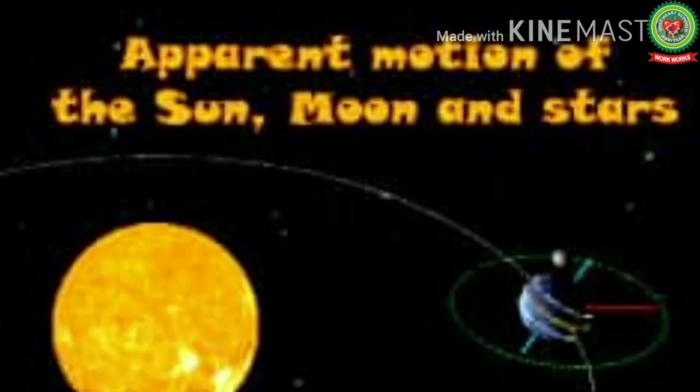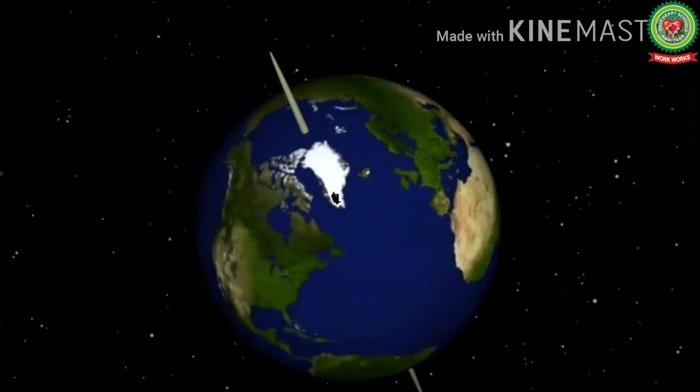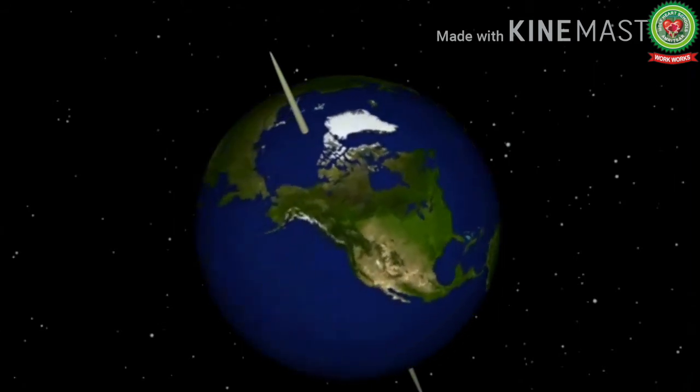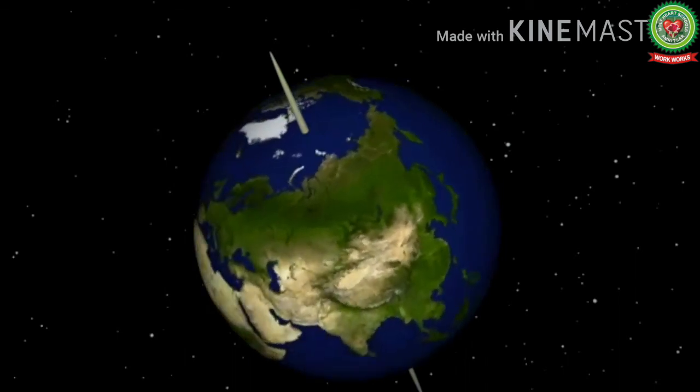The apparent movement of the sun, moon, stars and other celestial bodies gives an impression that all these bodies are moving while we are stationary. Actually, we little realize that it is the earth that is constantly on the move. We do not feel the rotation because we are also moving along the earth at the same speed.